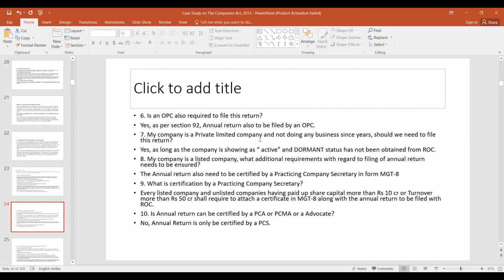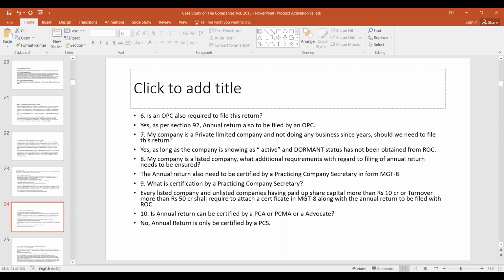My company is a private limited company and not doing any business since years. So should we need to file this return? Yes, as long as the company is showing as active and dormant status has not been obtained from the ROC. Otherwise, you have to apply for dormant status. If your company is being shown as active, then you have to file that return.